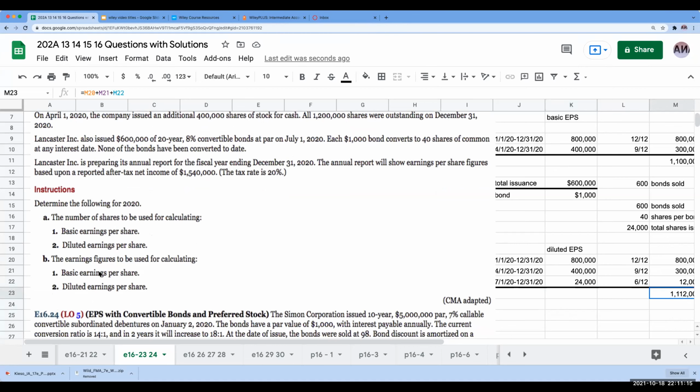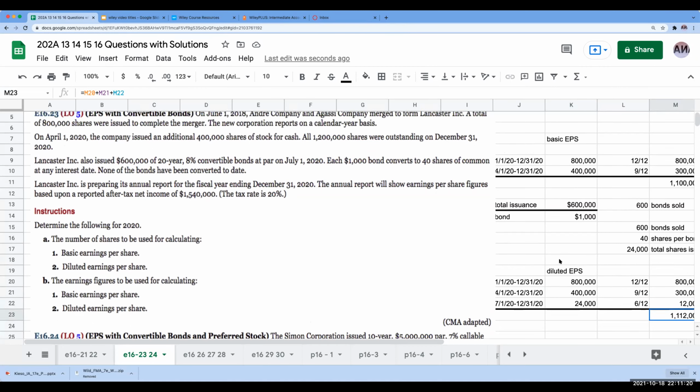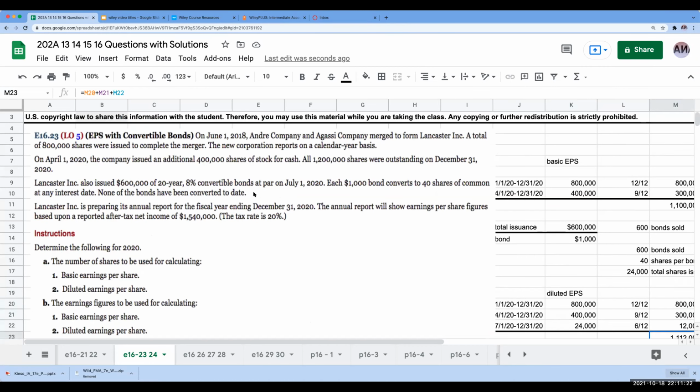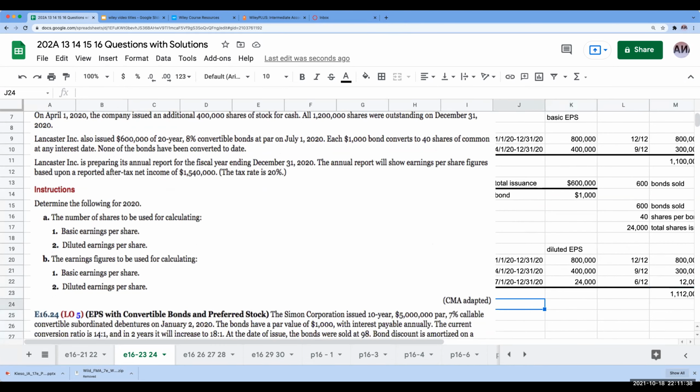Now we need to figure out what earnings figures we're going to be using for basic earnings per share. Well, for the basic earnings per share, the company is preparing its annual report. The annual report will show earnings per share figures based on a reported after-tax net income of 1,540,000. Okay, so for basic EPS, it's going to be 1,540,000. This is the numerator, or the earnings figure.